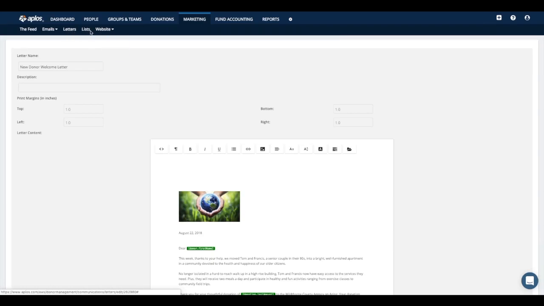All right, and then lists we already talked about, and then website. This is something that we've also recently released. So this is a way for you to build a website directly within Aplos. We try to keep everyone in mind when we created this. So whether you have a lot of experience with website builders, or if you're someone that's taken over and brand new to the whole topic of building websites, it is a very simple process to go in and build your own website through the system.